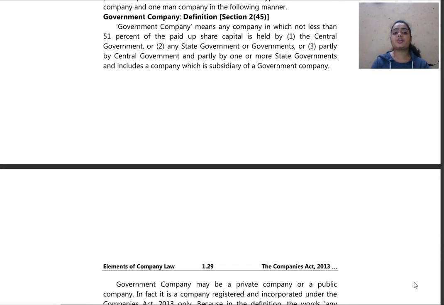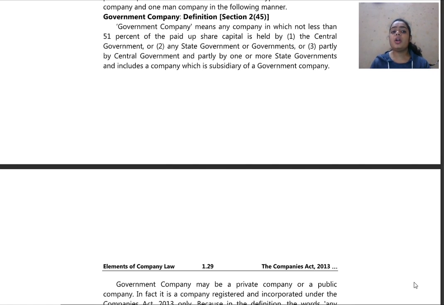Government company definition. Government company means any company in which not less than 51% of the paid up share capital is held by central government or by any state government or governments, or partly by the central government and partly by one or more state governments, and includes a company which is subsidiary of a government company. So, what does this definition say?